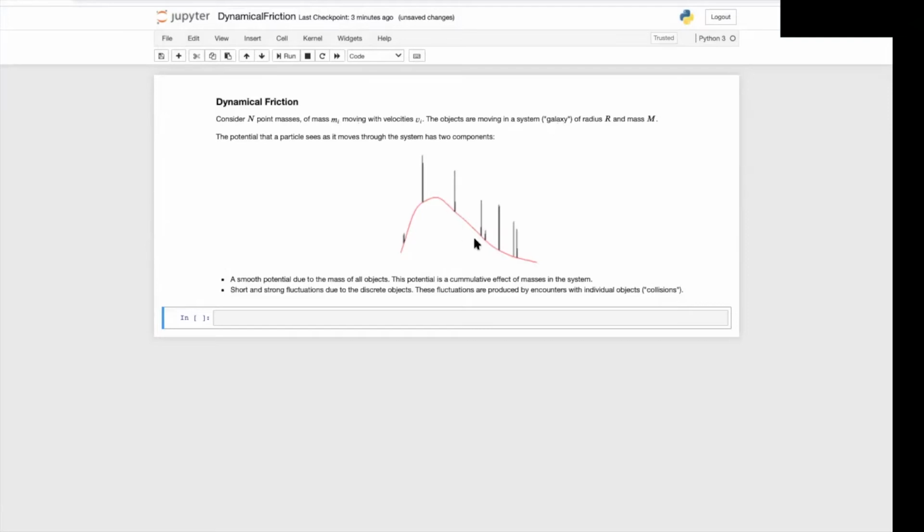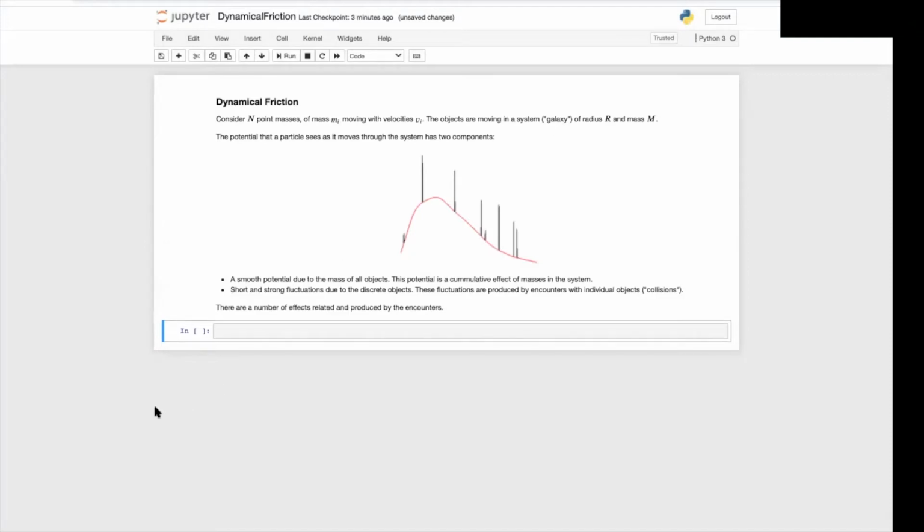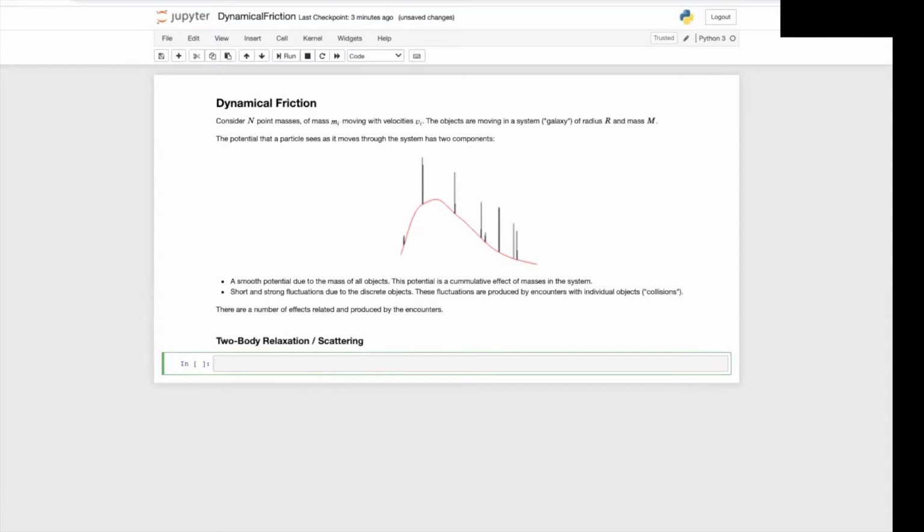Now, these fluctuations are produced by encounters with individual objects or collisions. There are a number of effects related and produced by the encounters. One of them is two-body relaxation and scattering. What do we mean by this?